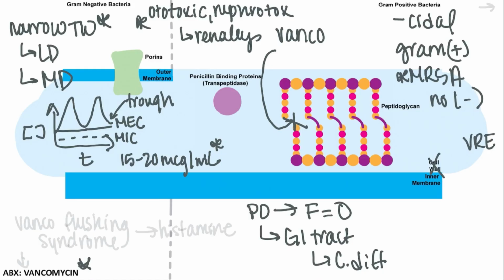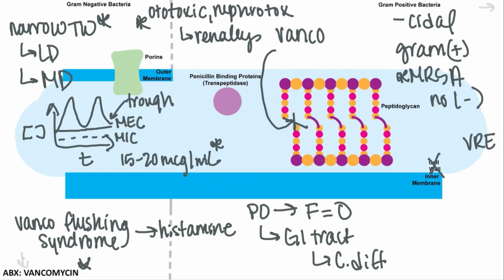Another adverse drug reaction to watch out for with vancomycin is vanco flushing syndrome, which happens with too rapid of an infusion of vanco, which leads to things like hypotension, flushing, pruritus, nausea and vomiting, and other effects. And this is due to a release of histamine triggered by the vancomycin infusion.